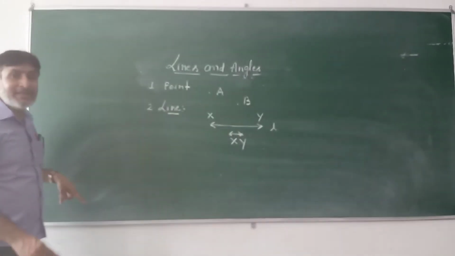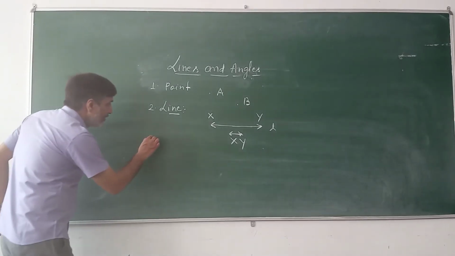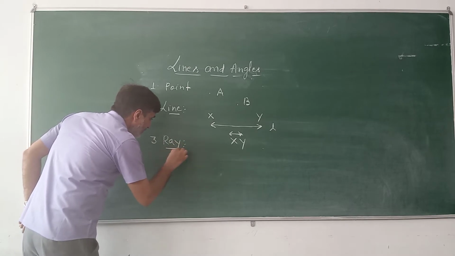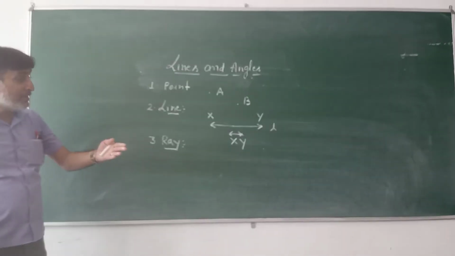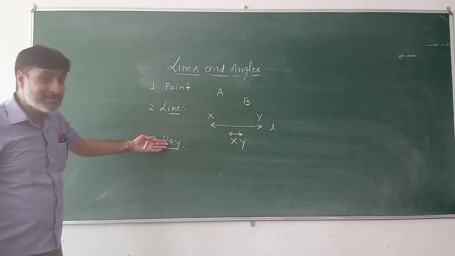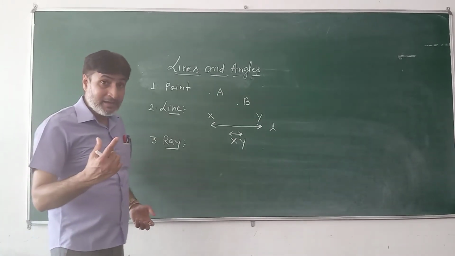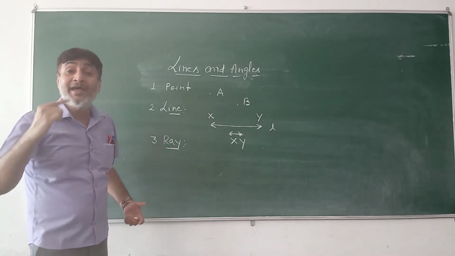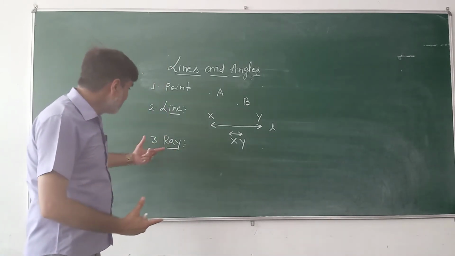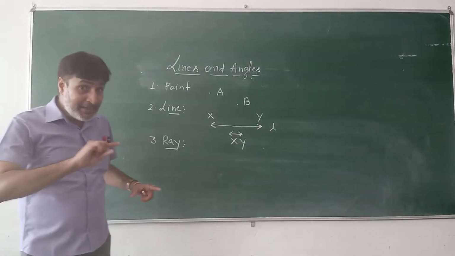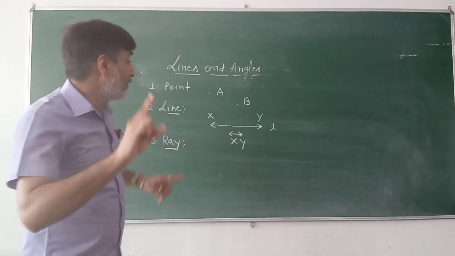Now we come to the next geometrical concept, ray. Now students, we are going to relate this ray with this line. A ray is a line which has one end point. It means that it is a geometrical figure which can be extended only in one direction.